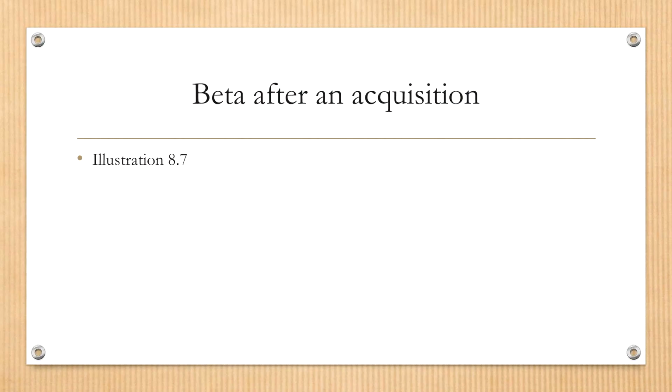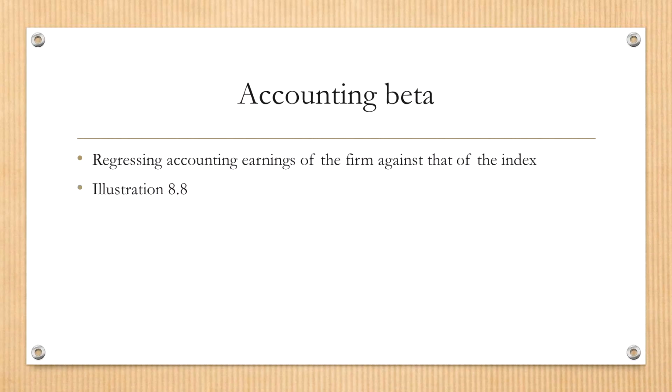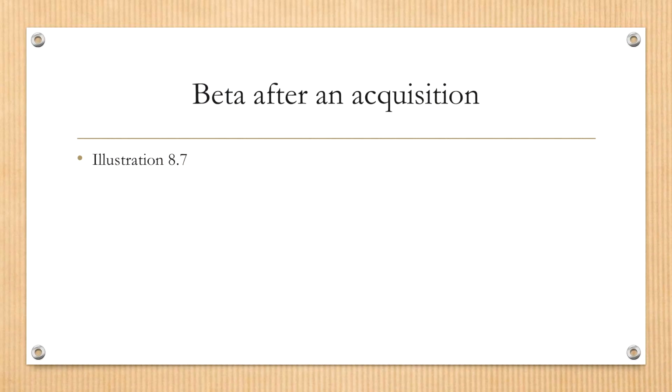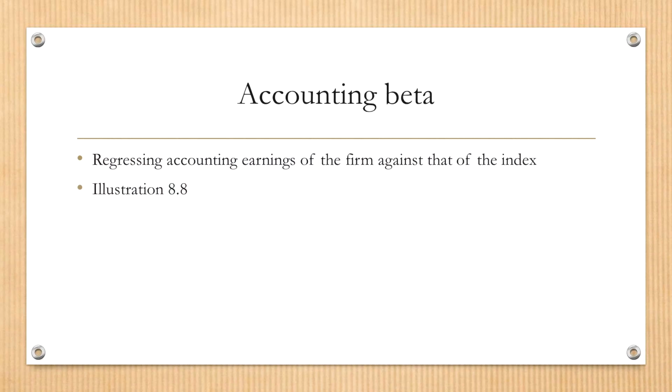Illustration 8.7 showed a very good example of how to estimate beta after a company goes through a merger or acquisition. In your first exam, there are at least a couple of questions asking you to calculate the beta for companies that go through acquisition, merger, divestiture, investment, and so on. Now, the last method is accounting beta.